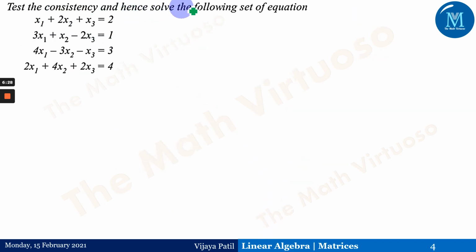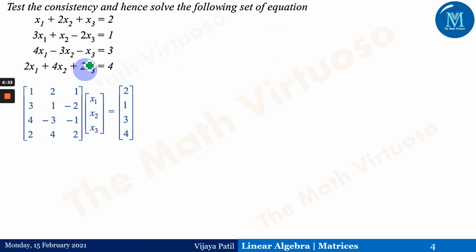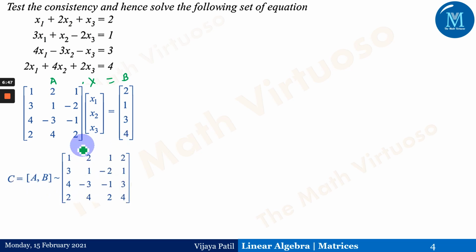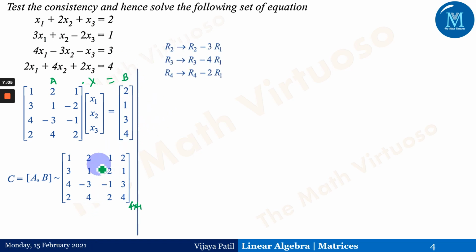Hence the consistency, and next: solve the following equations. These are the 4 equations given to us. Now if I write this in A x equals B form, it is the matrix of coefficients times the matrix of variables equals the matrix of constants. Again we write the augmented matrix. This augmented matrix would be of order 4 cross 4 because we have 4 equations and 3 unknowns, and the last column would be the matrix of constants.